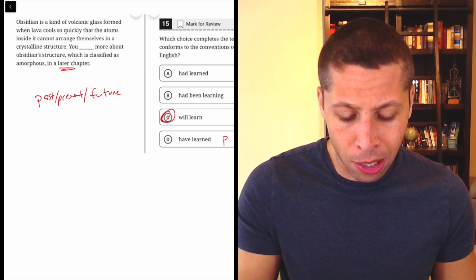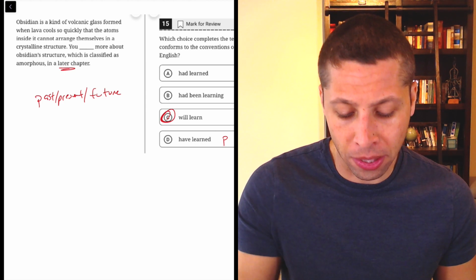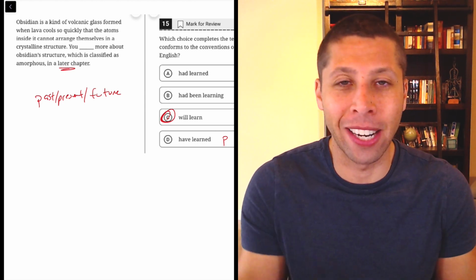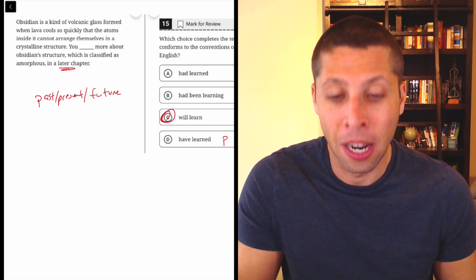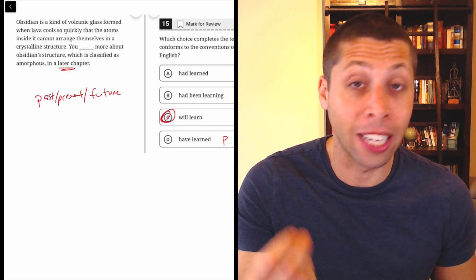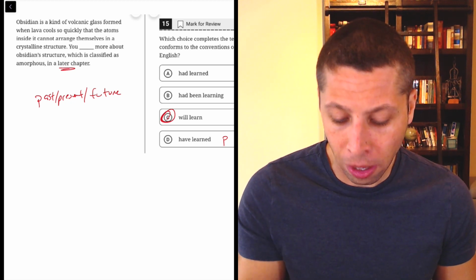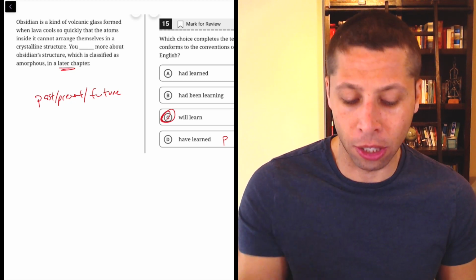It would be weird to say you had learned more about obsidian structure in a later chapter, right? Well, we haven't learned it yet, right? It's in the future. It's in a later chapter. Though notice if we switch that word to something like earlier, then we would change the tense as well. You had learned more about obsidian structure in an earlier chapter.